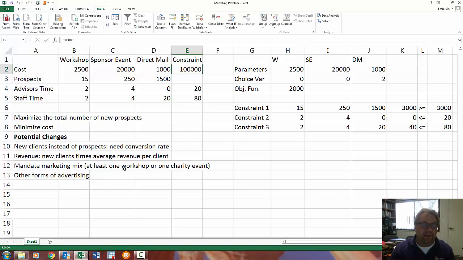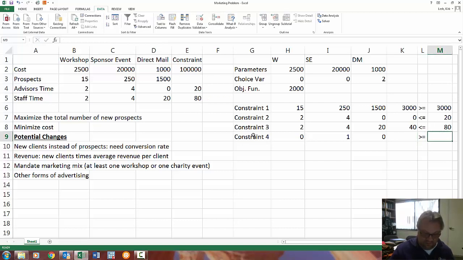So to do that, you just put in a new constraint. And so I would say, let's say I want to do one sponsor event. So I could just do 0, 1, 0, and then this has to be greater than or equal to 1.